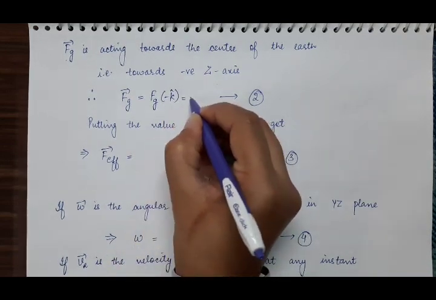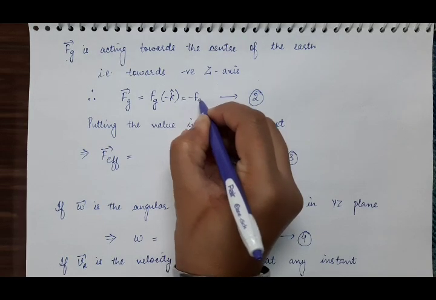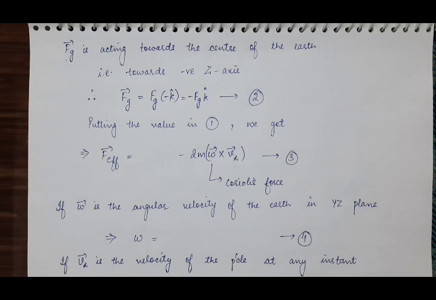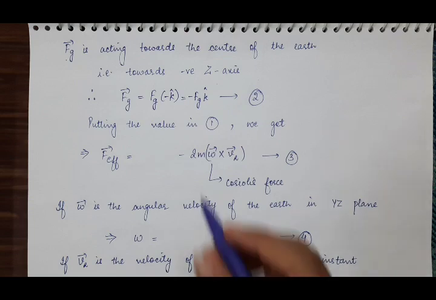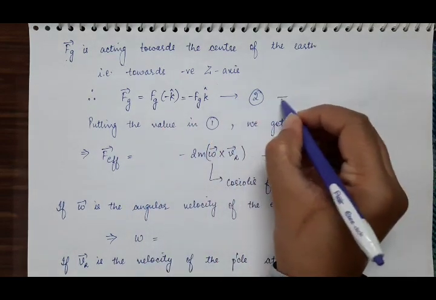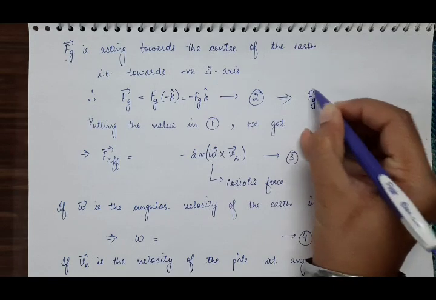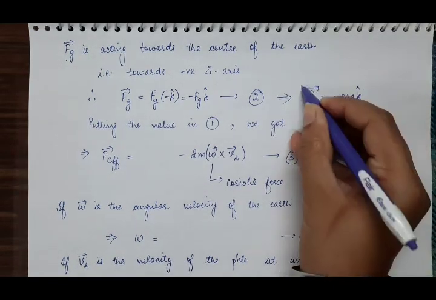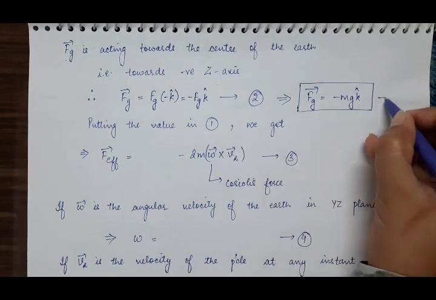So it is equal to minus Fg k cap, and this Fg is the force due to the weight of the body of mass m. It will be m into g. So Fg vector is equal to minus mg k cap, and this is equation number 2.